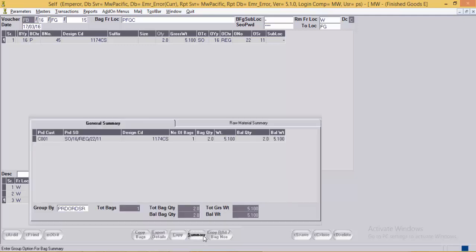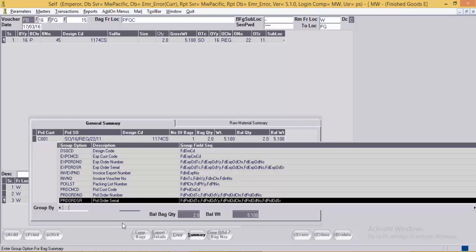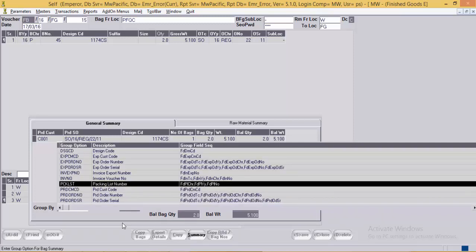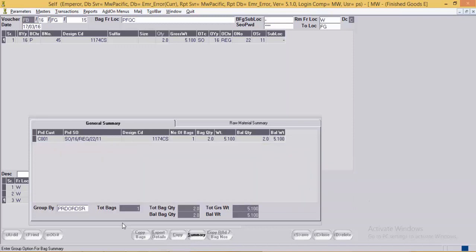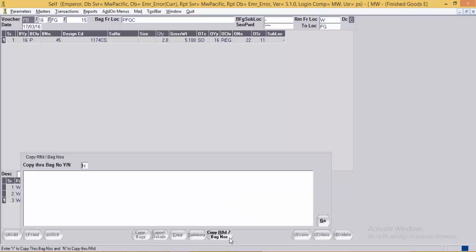Then the summary button. Here the summary is displayed at a different level. The user can take different group by options over here to view the summary. The user also has the option to copy the bags via RFID.